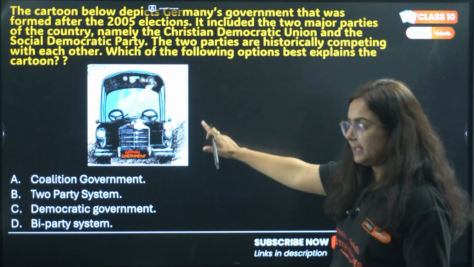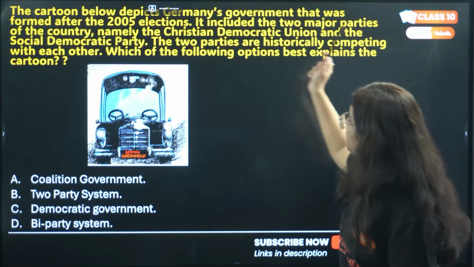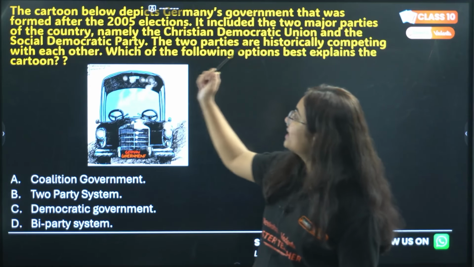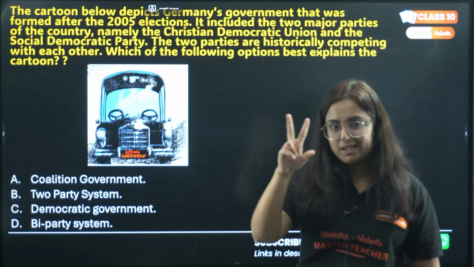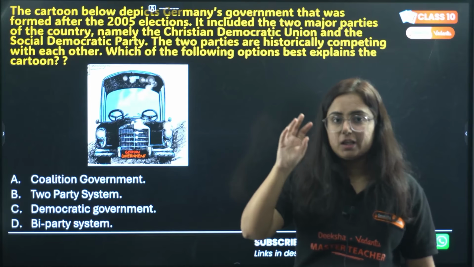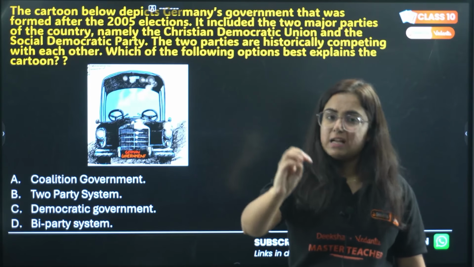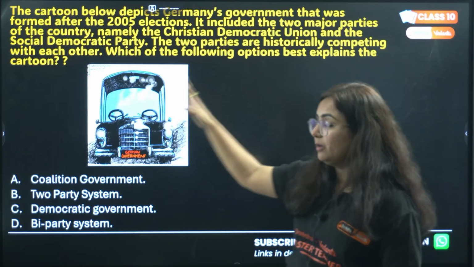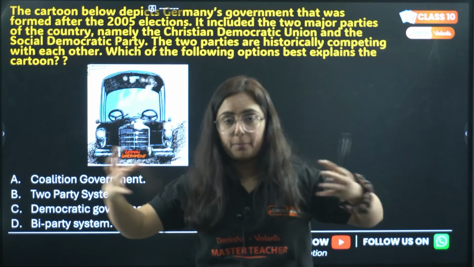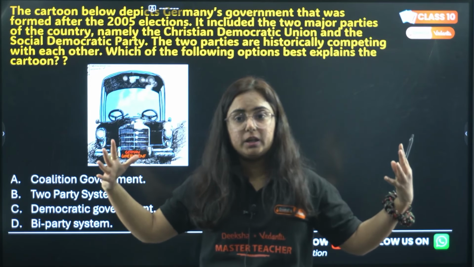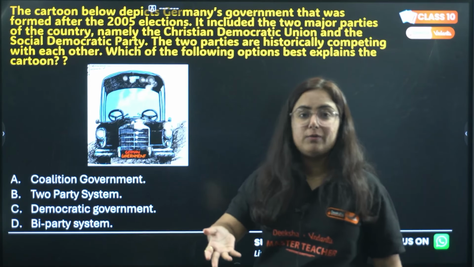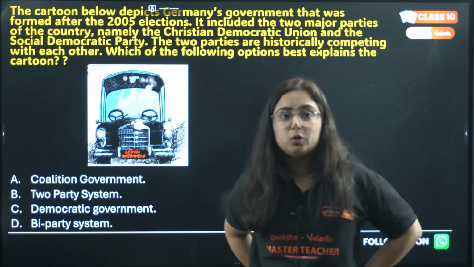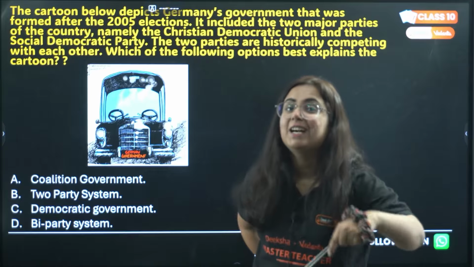Now, see, it included the two major parties of the country, namely the Christian Democratic Union and the Social Democratic Party. The two parties are historically competing with each other. Since ages, they are competing with each other, biggest competitors. But in the 2005 election, none of them got the maximum votes required to claim their majority.